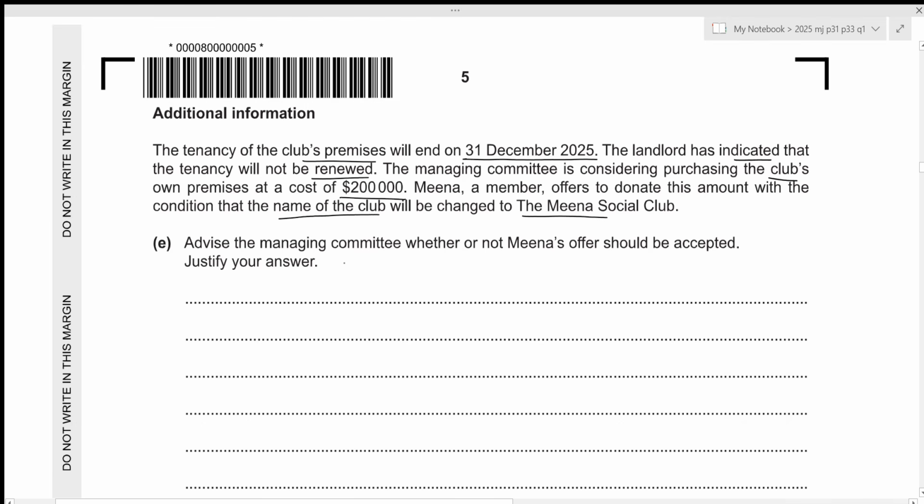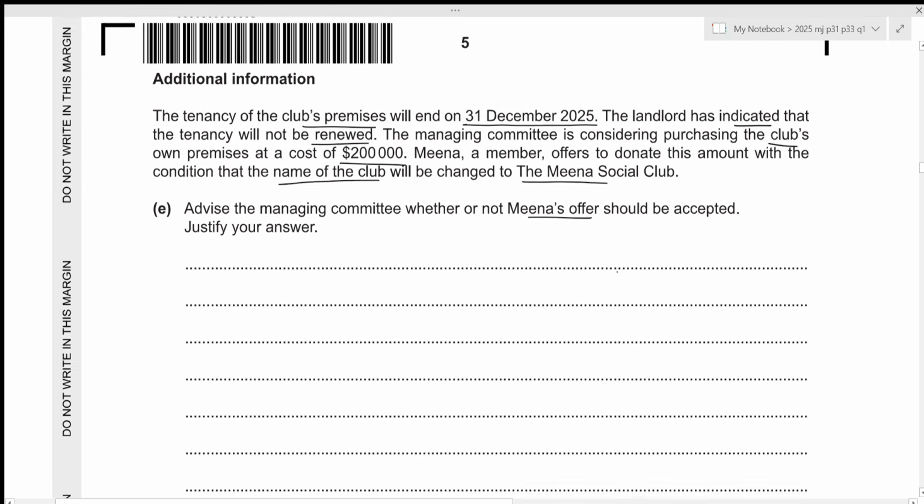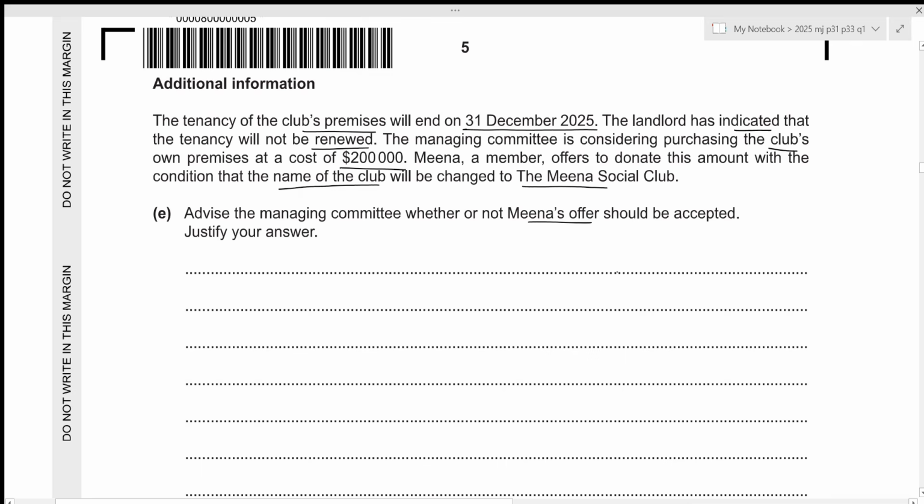Alright, we need to advise the managing committee whether or not Meena's offer should be accepted. We need to justify the answer. This is of 5 marks. So we need one for a final decision and then 4 comments. Out of the 4 comments, 2 should be for why Meena's offer should be accepted. 2 should be for why we should not be accepting Meena's offer.